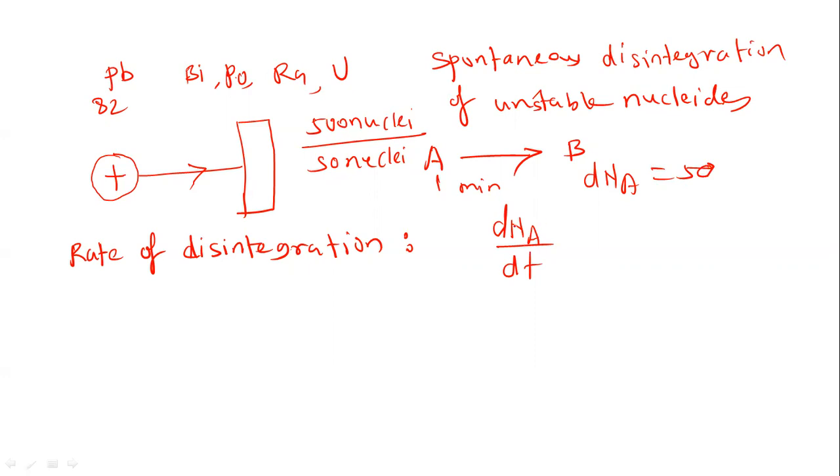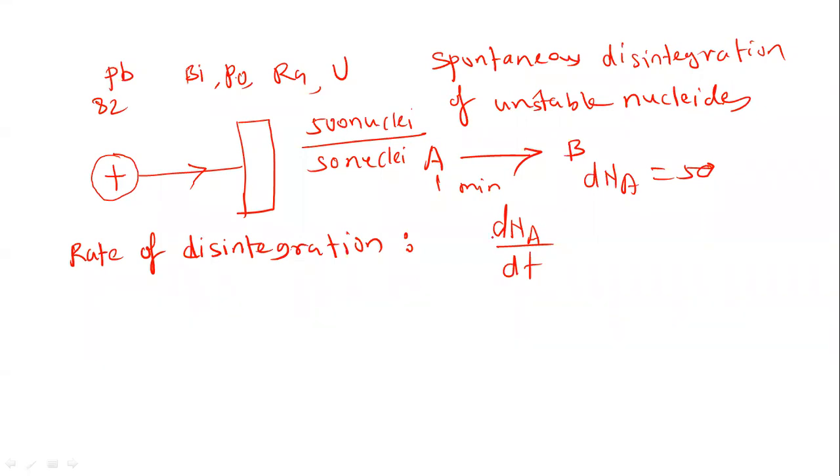So the rate of disintegration is nothing but the number of nuclei disintegrating per unit time, because the time factor is important here. And this disintegration process is continuous. It depends upon the average life and half-life period of the element.